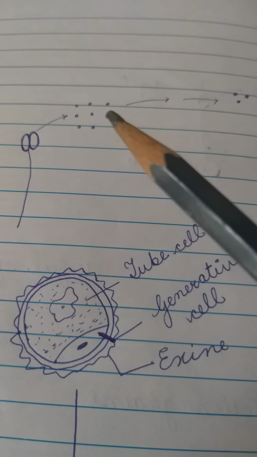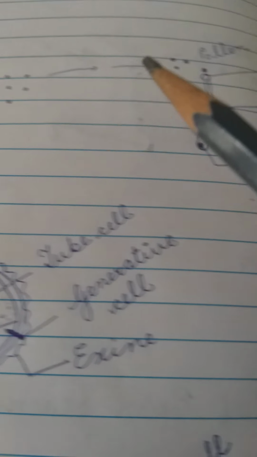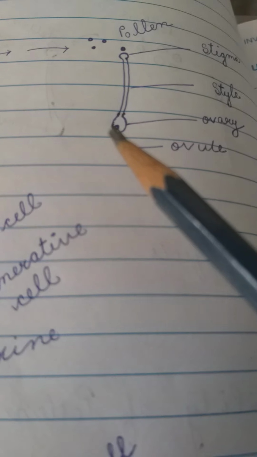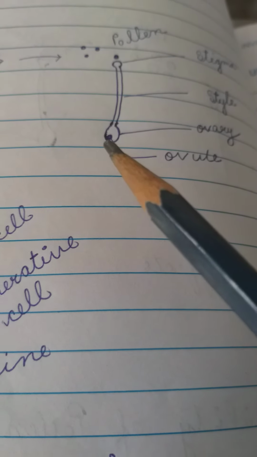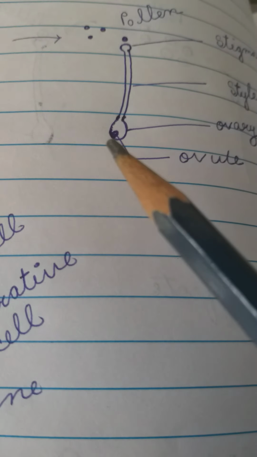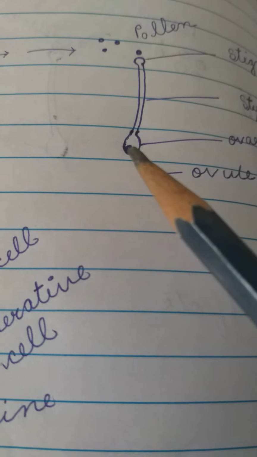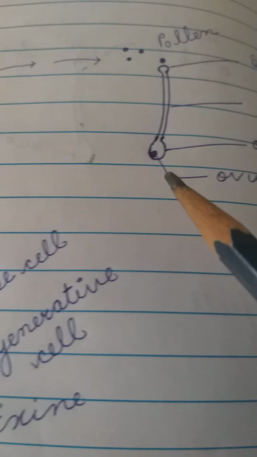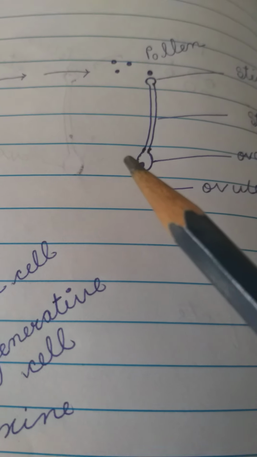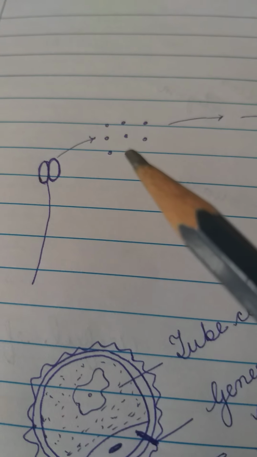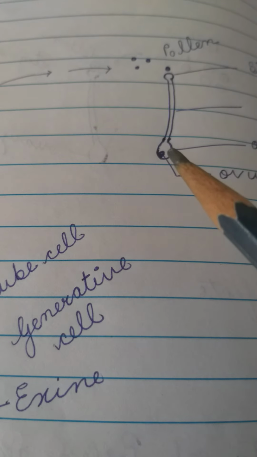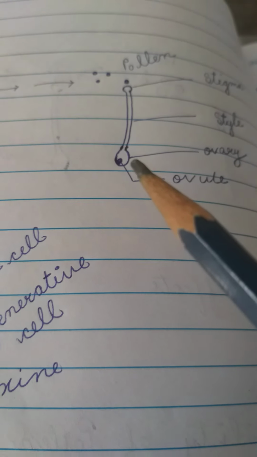The pollens contain the male gametes, and this is the gynoecium. Inside the ovary there are one or more ovules. Inside the ovule there is a single egg cell or female gamete. So the pollens enclose male gametes, the ovule encloses the single female gamete. Both male and female gametes are non-motile in all angiosperms.